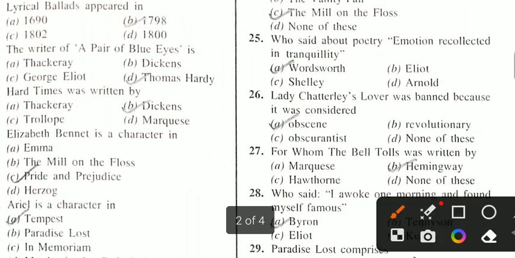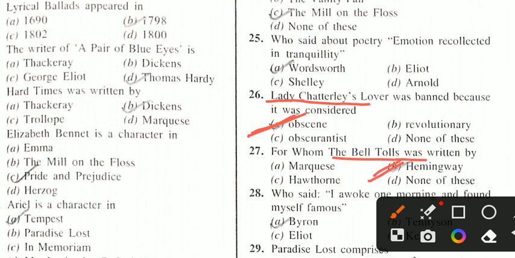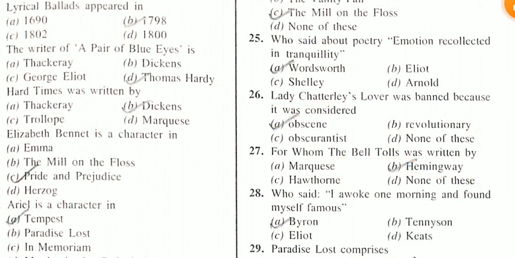Question number 26. Lady Chatterley's Lover was banned because it was considered obscene. By whom was the book written? It was written by Ernest Hemingway. And Ernest Hemingway got the Nobel Prize for The Old Man and the Sea.